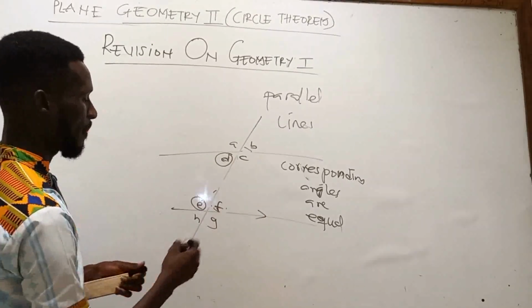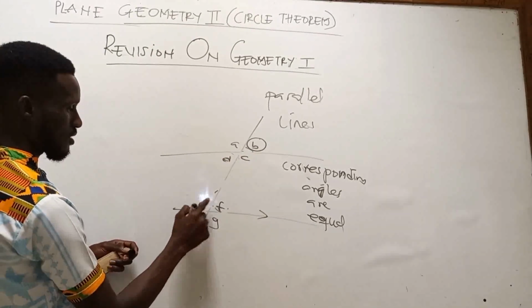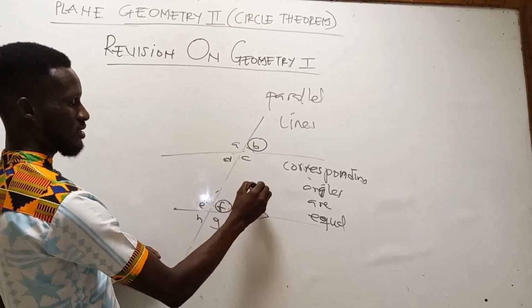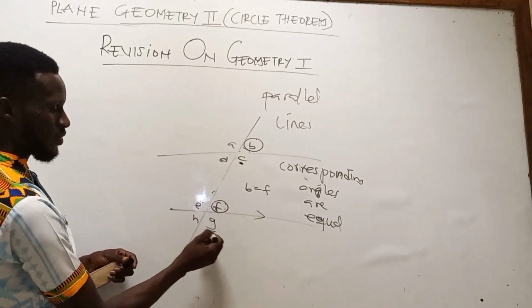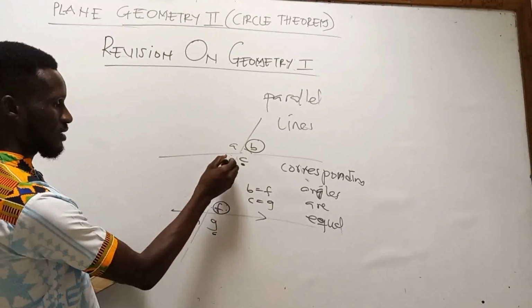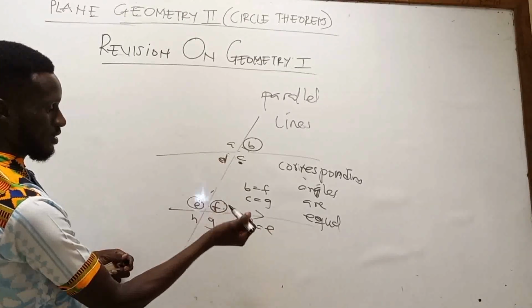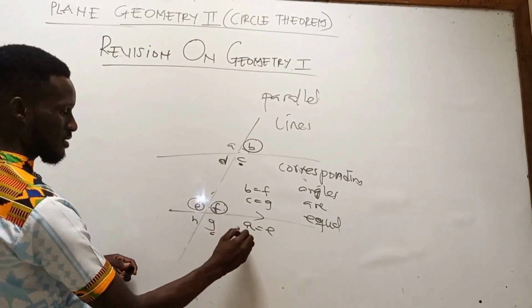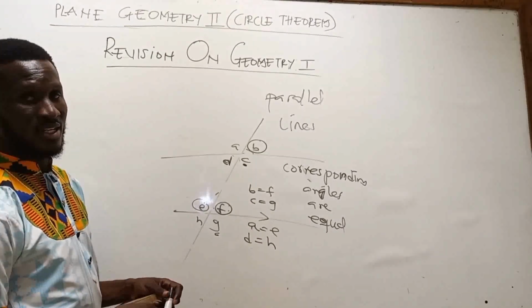With the same diagram, this one and this one are corresponding angles. So B is the same as F. This and this one are also corresponding angles, C is the same as G. A and E are corresponding angles, and D and H also. D is the same as H. Corresponding angles are the same.